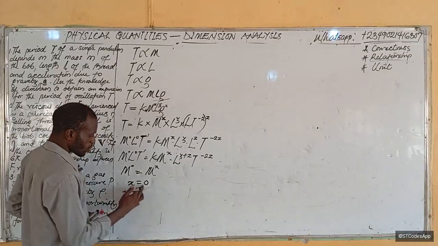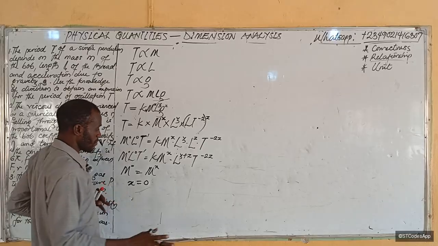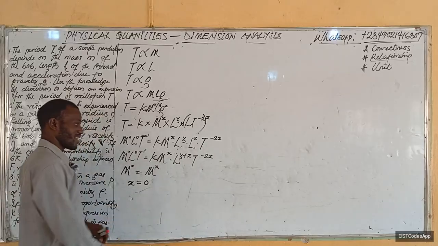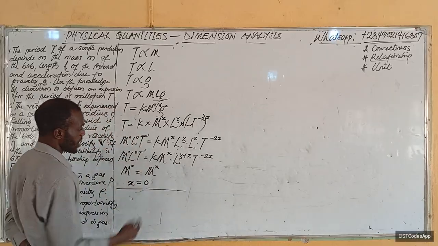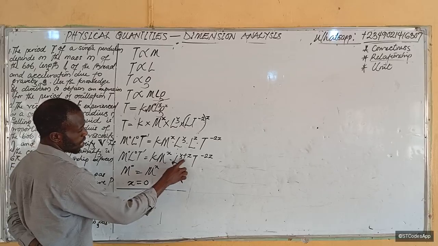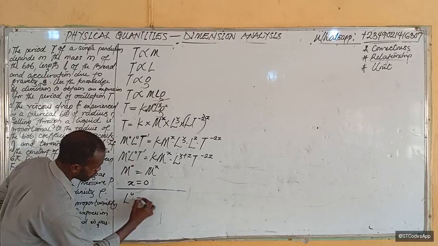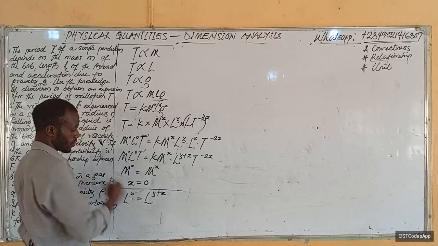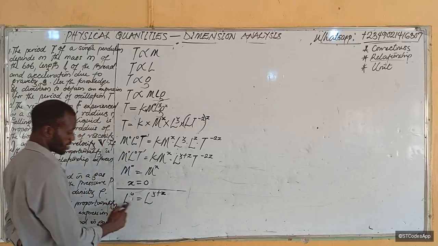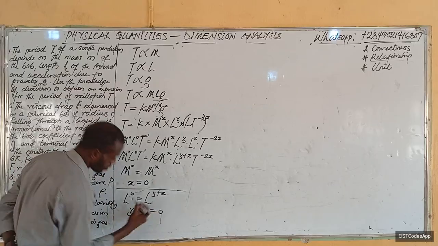Okay. So x equal to 0. So you see, we've gotten our x. But unfortunately, x is never appearing in the rest, so we have to continue our work. From here, you also see L raised to the power y plus z, but L raised to the power 0 here. So L raised to the power 0 should be equal to L raised to the power y plus z. Now what does this tell you? If the bases are the same, then the powers must be the same. That is, y plus z must be equal to 0.